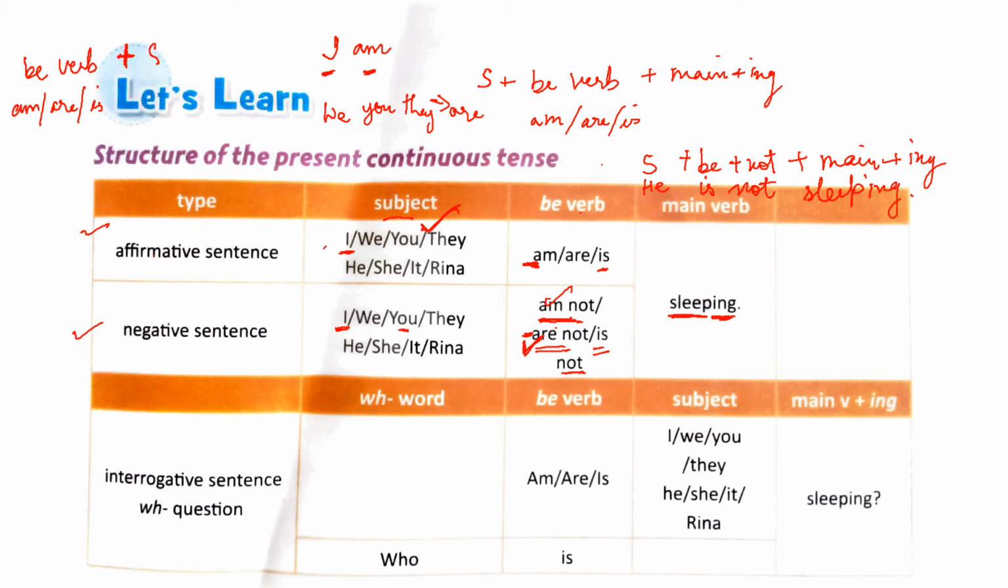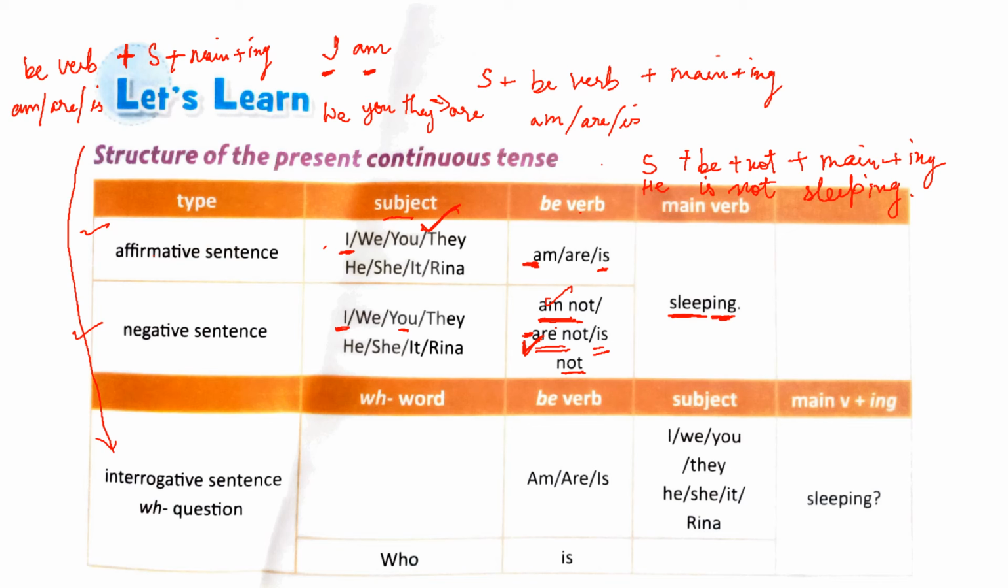Then you will mention the subject. It could be I, we, you, they, or it could be he, she, it, or any singular form. And then the main verb plus ing. So this is the structure for interrogative sentences. It will start with the be verb, am, are, or is.